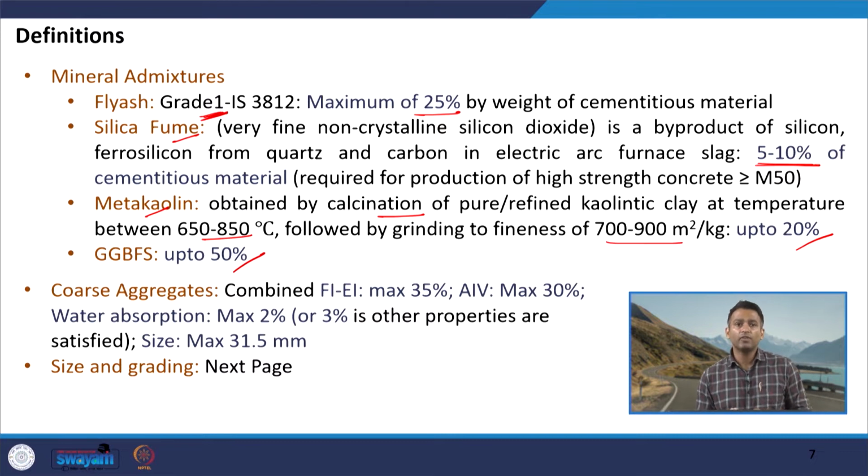Now, talking about the specification related to coarse aggregate. So, these are some requirements for physical properties. For example, the combined flakiness index and elongation index should not be more than 35%. The aggregate impact value should not be more than 30%. Water absorption should be limited to 2%. So, the source of the aggregate should be selected accordingly. However, we can also go up to 3% if we are satisfying all the other required properties in the concrete. The maximum size or the nominal maximum size which we use typically is 31.5 mm.